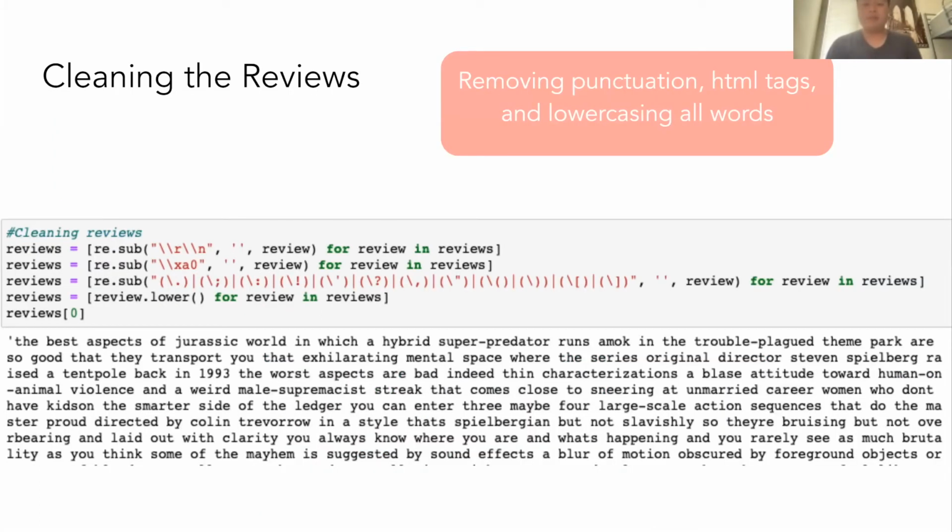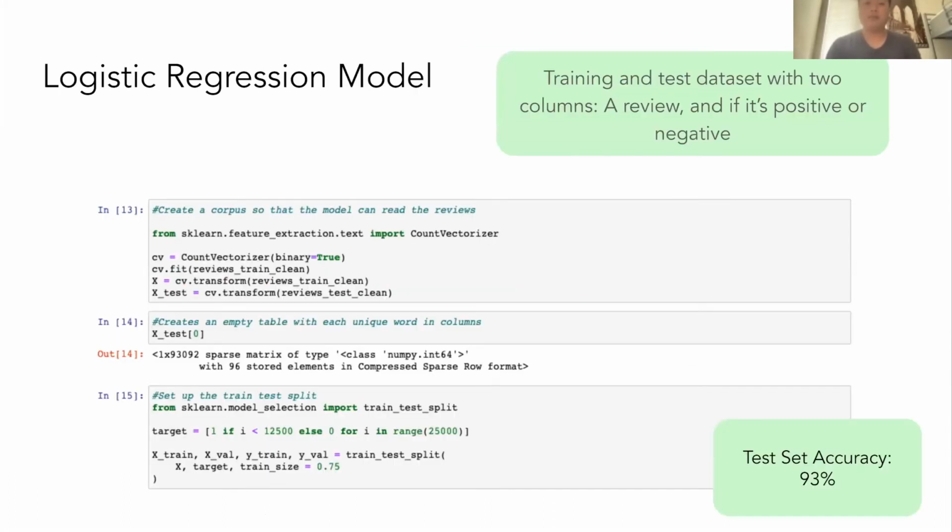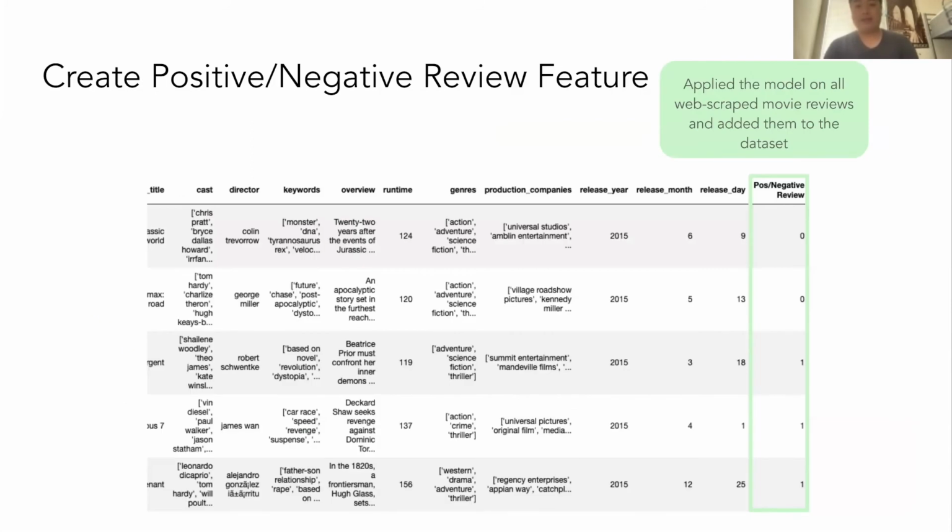Then we cleaned the reviews by removing punctuation, HTML tags, and lowercasing all the words. And then we built a logistic regression model using a training and test data set that we found online. It had two columns, one which had an actual review, and the other if it's positive or negative. And we were able to get a 93% test accuracy. And then I applied the model onto all the web scraped movie reviews and added that as a feature to the data set.